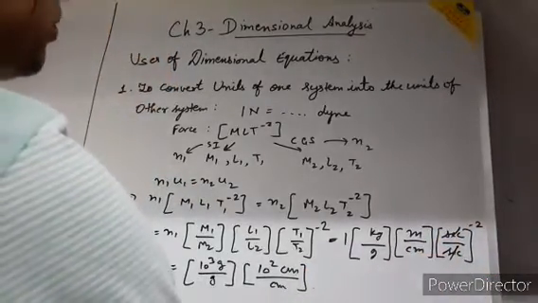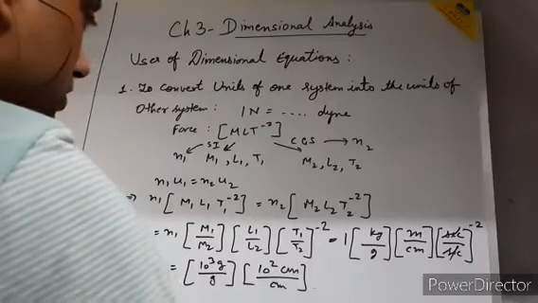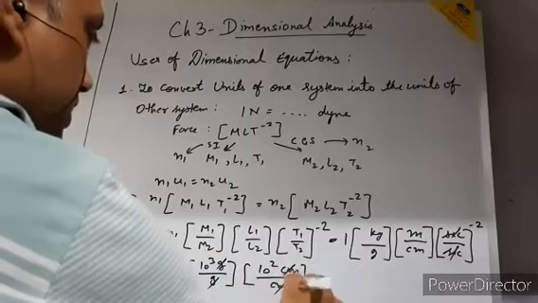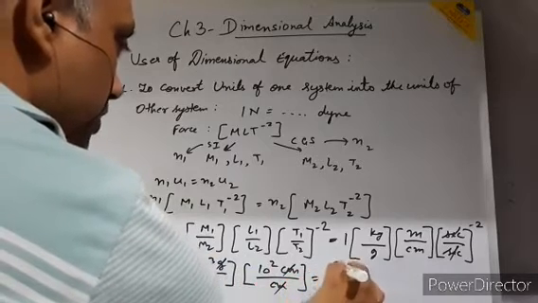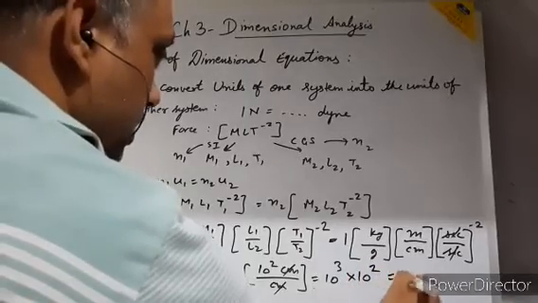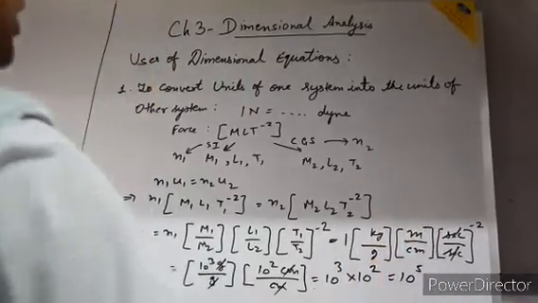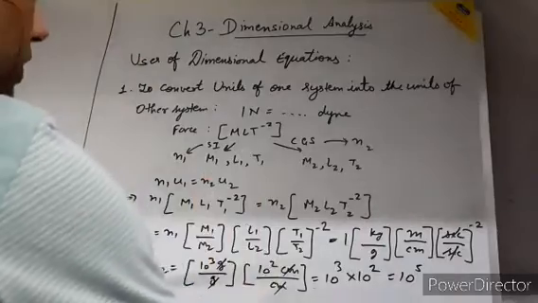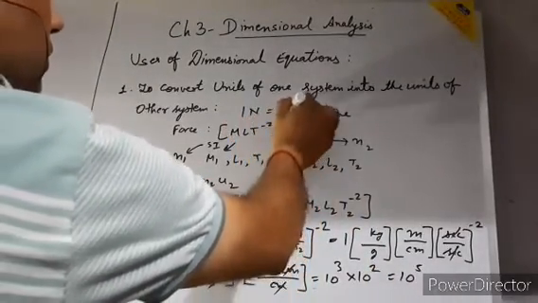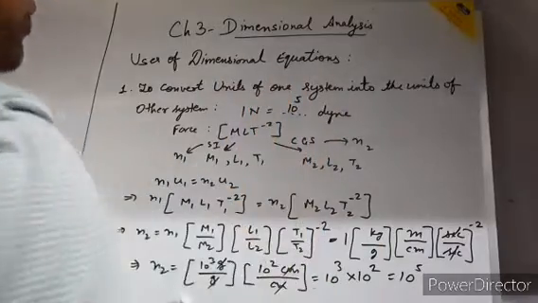So 1 to the power minus 2 is 1. Now here gram and gram is cancelled, centimeter and centimeter is cancelled. So it is coming 10 to the power 3 into 10 to the power 2. That is 10 to the power 5. That means N2 is coming here. So that means 1 Newton is equal to 10 to the power 5 dyne.